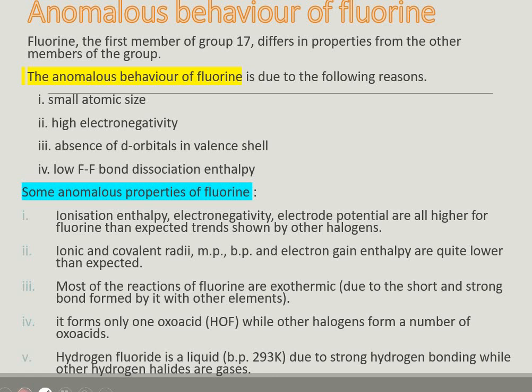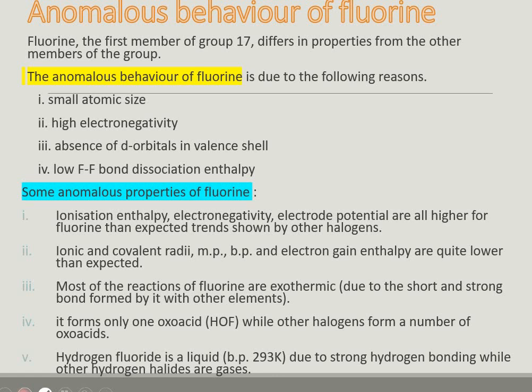If I am talking about the anomalous behavior of fluorine, fluorine behaves exceptionally because of its small size, its high electronegativity, absence of d orbitals in the valence shell, and low fluorine to fluorine bond dissociation enthalpy. Some common anomalous properties of fluorine: ionization enthalpy, electronegativity, and electrode potential are all higher for fluorine than expected trends shown by the other halogen elements. Ionic and covalent radii, melting point, boiling point, and electron gain enthalpy are quite lower than expected.